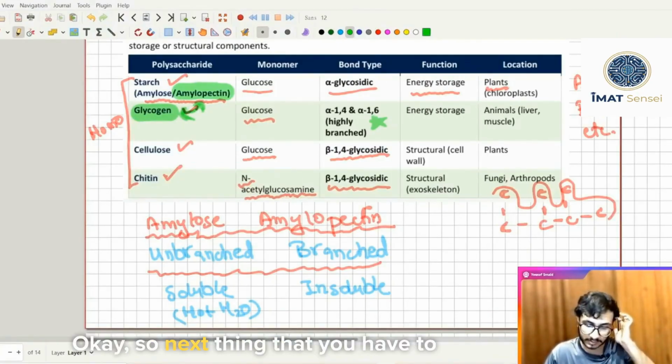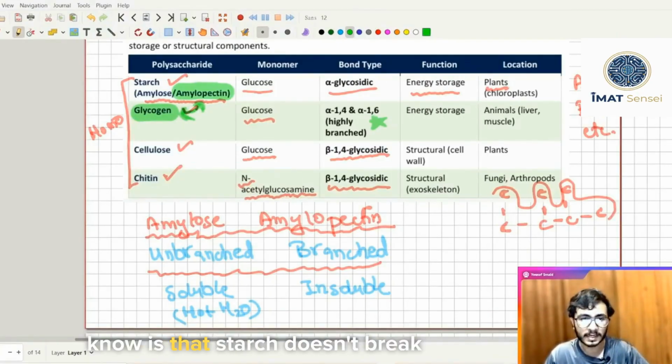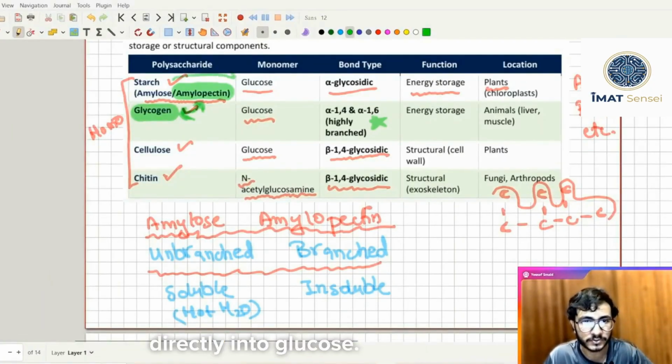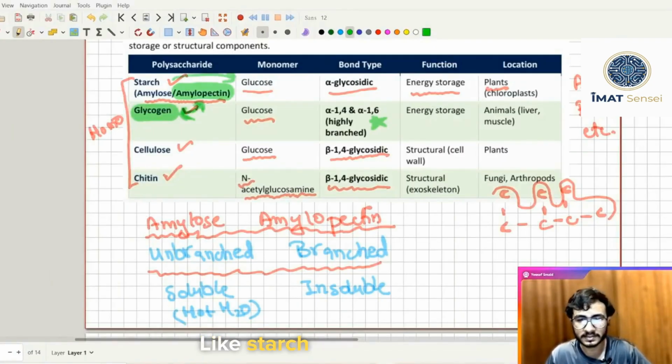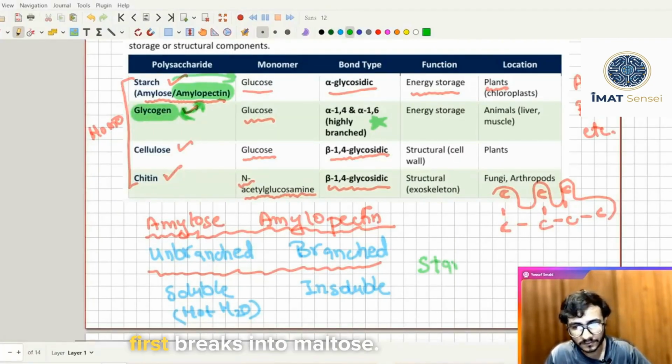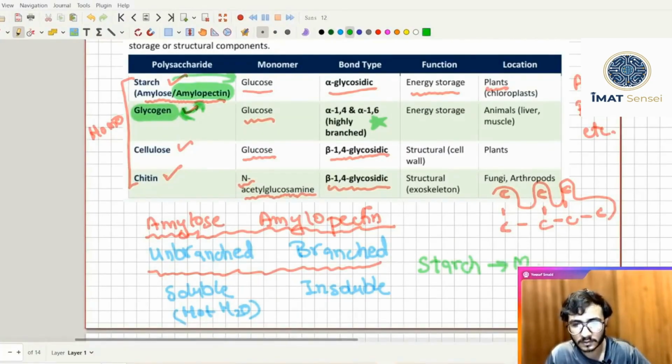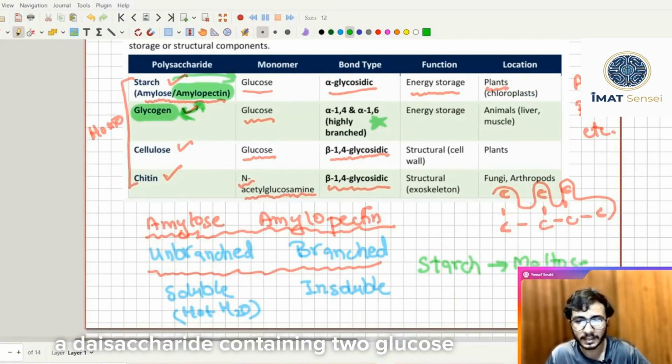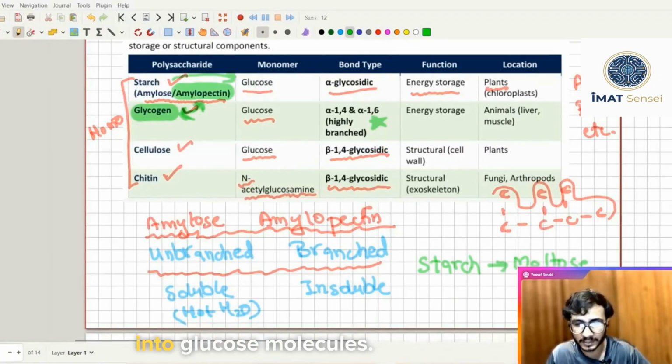Okay, so next thing that you have to know is that starch doesn't break directly into glucose. What does it mean? Starch first breaks into maltose. We have already studied that maltose is a disaccharide containing 2 glucose molecules, and then maltose will break into glucose molecules.